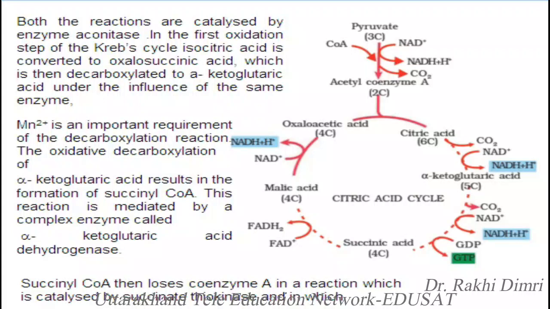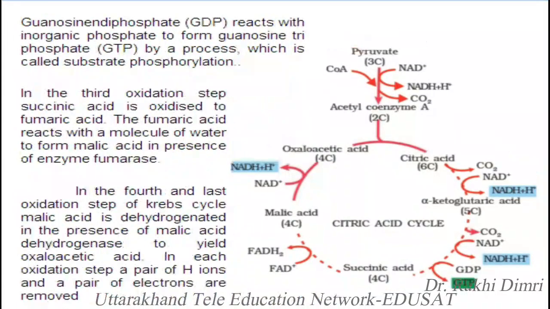Succinyl coenzyme A then loses coenzyme A in a reaction catalyzed by succinate thiokinase, in which GDP or guanosine diphosphate reacts with inorganic phosphate to form guanosine triphosphate or GTP by a process called substrate phosphorylation. In the third oxidation step, succinic acid is oxidized.